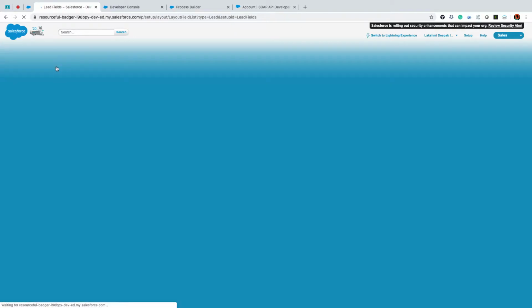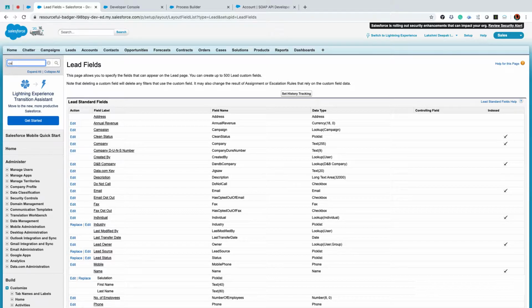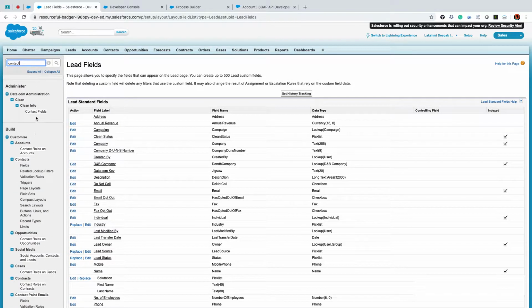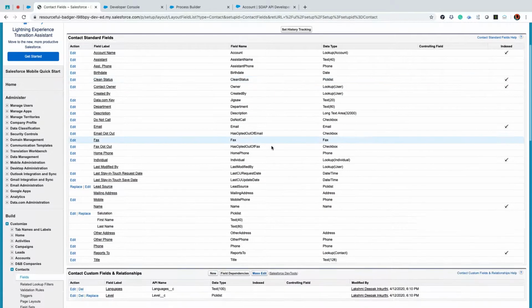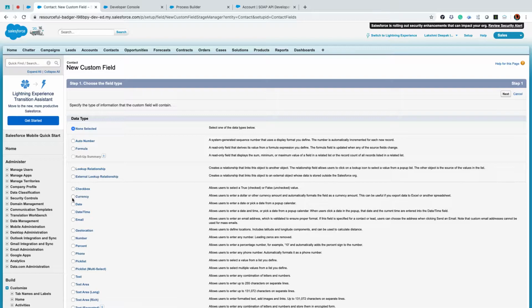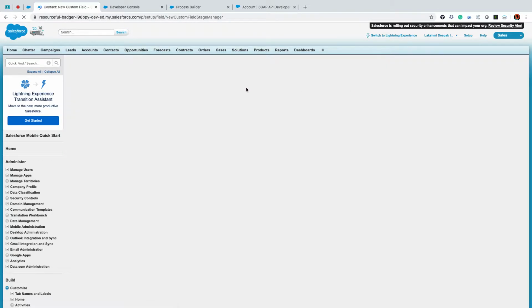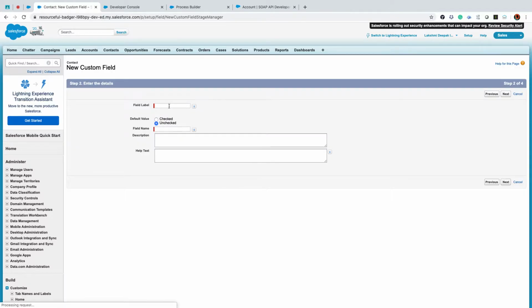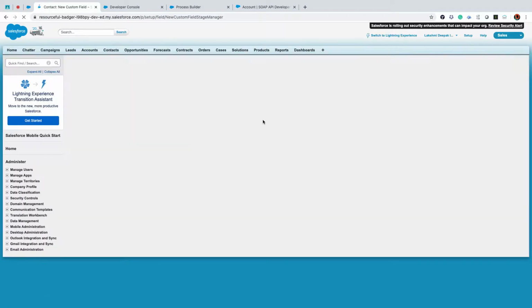The same field I'll be creating in my contacts now. Contacts fields, new, checkbox, and the API name between the two fields should be the same. Okay. Whatever you are doing there, the name should be the same in both the objects, both in lead and contact. This is what you need to remember.